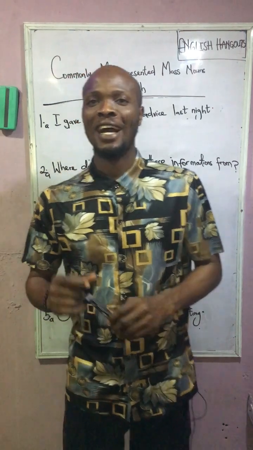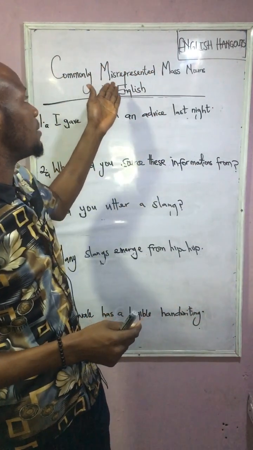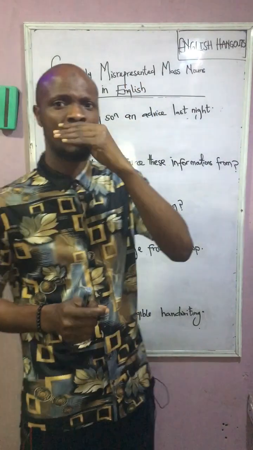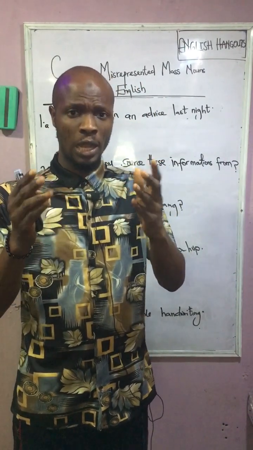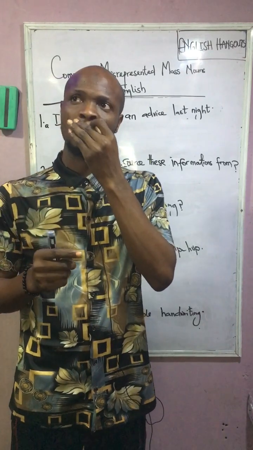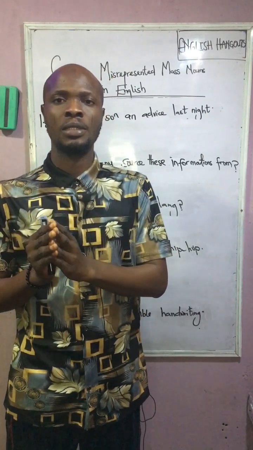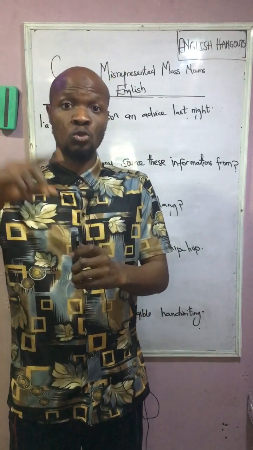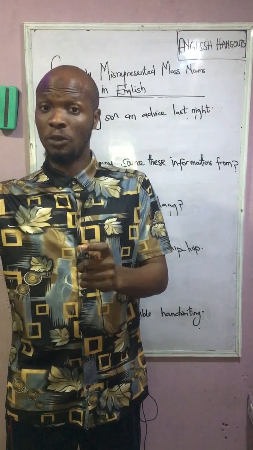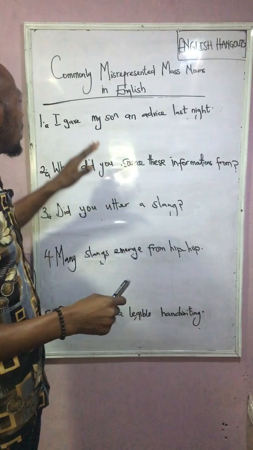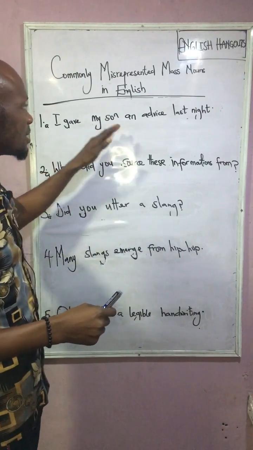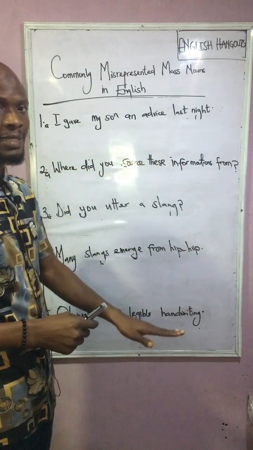A quick one, guys. Last week we looked at some commonly misrepresented mass nouns in English, and today I want us to look at some expressions. We want to apply those rules that we looked at in the previous week. We want to look at these 5 expressions on the whiteboard. The first one is, I gave my son an advice last night.